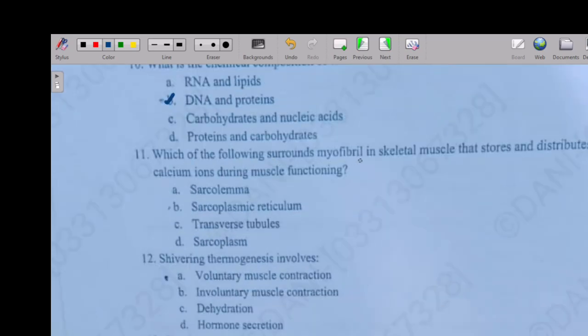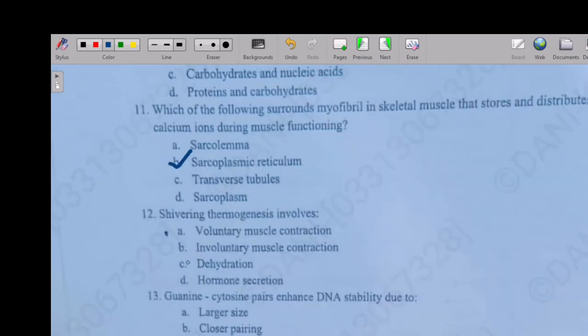Which of the following surrounds myofiber in skeletal muscles for storing and distribution of calcium and muscle functioning? Option A, sarcolemma. Option B, sarcoplasmic reticulum. Option C, transverse tubules. Option D, sarcoplasm. So the right option is option B. Next: shivering thermogenesis involves what? So the options are: option A, voluntary muscle contraction, option B, involuntary muscle contraction, option C, dehydration, option D, hormone secretion. So the right option is option B, involuntary muscle contraction.